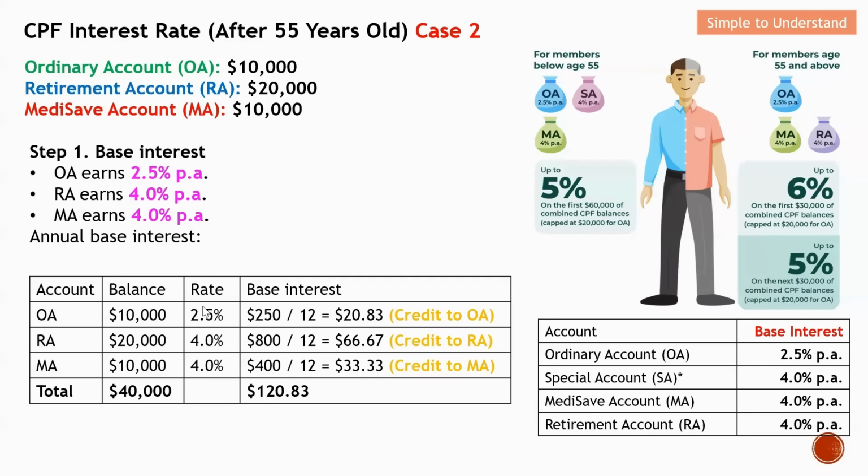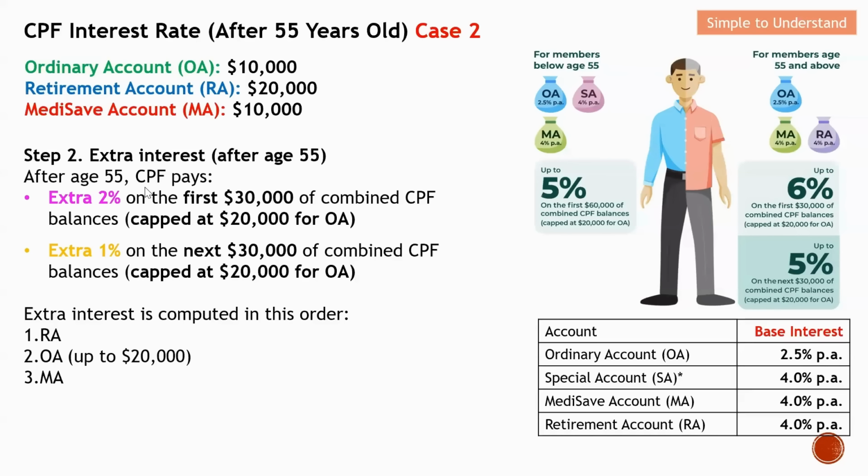Based on what I have described earlier on, you can compute that these are the respective base interest that you can earn from the OA, from the RA, and also from the MA. For the base interest, whatever money that you earn from the interest, they are all credited back into the respective account, as you can see from here. The challenge in computing your CPF interest rate will always be the extra interest rate.